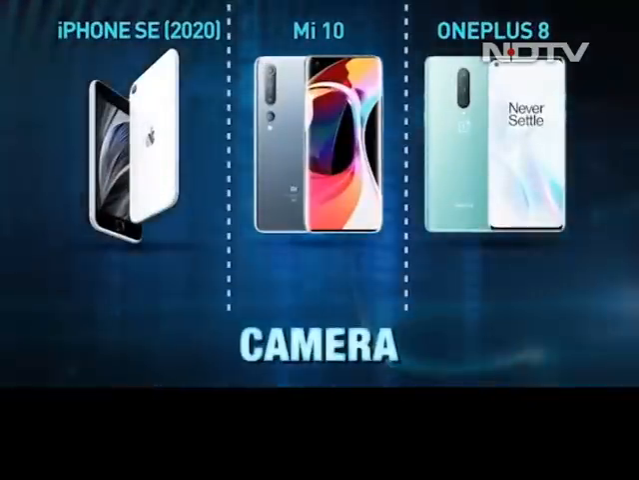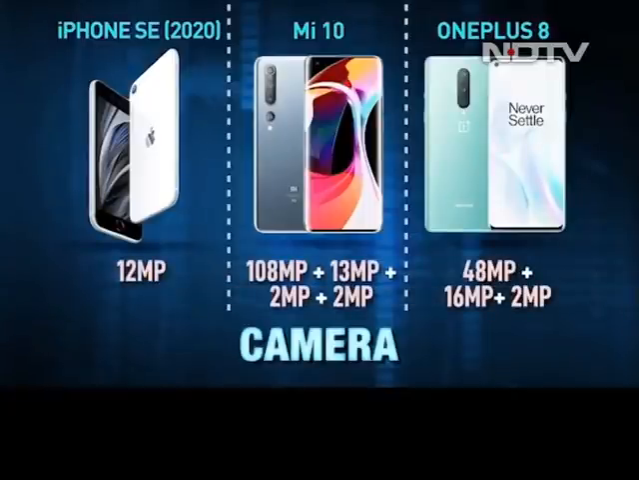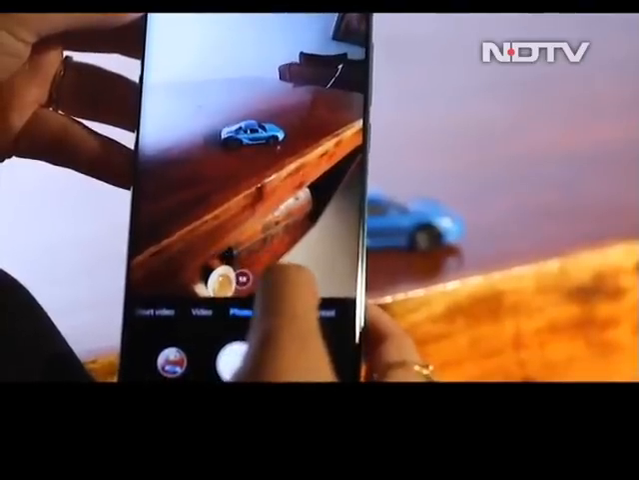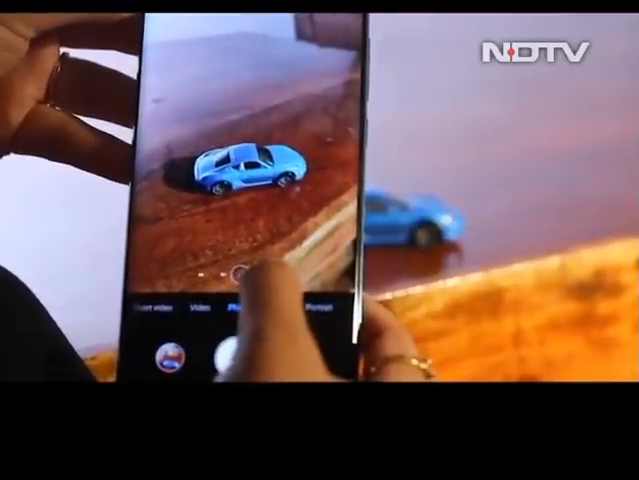Camera. The Mi 10 has a whopping 108-megapixel quad camera setup, followed by OnePlus 8 with a 48-megapixel triple camera at the back, and the iPhone SE comes with a 12-megapixel rear camera. The iPhone SE, even with a single lens, clicks great photos. In fact, the other two also click awesome pictures and have more versatility thanks to more lenses. But the Mi 10 has an edge here.